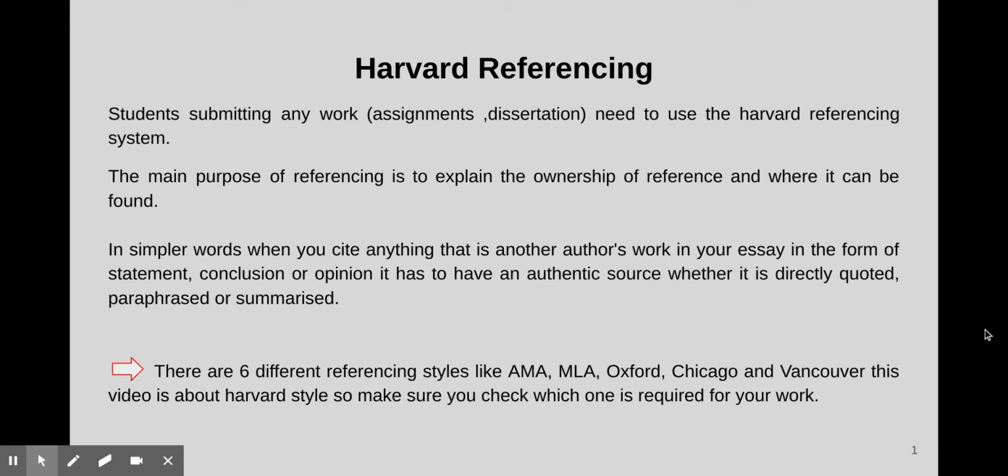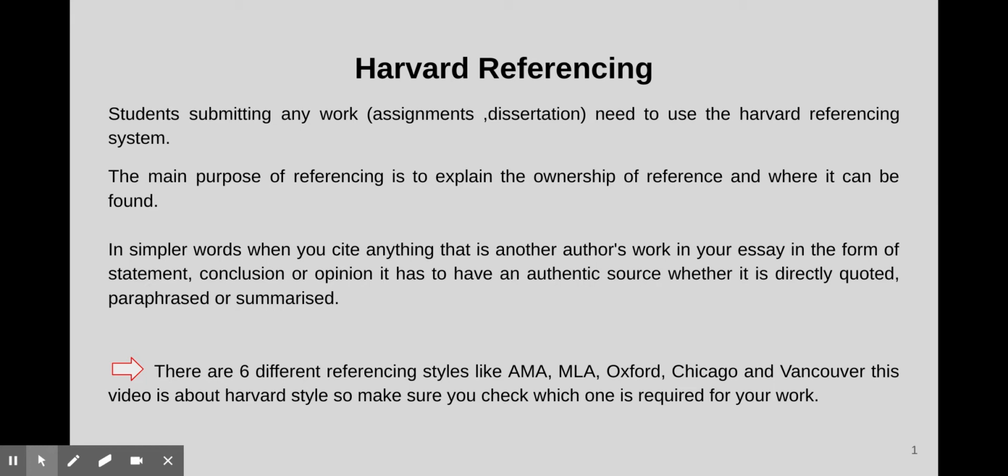In this video we will see how to do Harvard referencing. Students submitting any work, assignments, or dissertation need to use the Harvard referencing system. The main purpose of referencing is to explain the ownership of a reference and where it can be found.